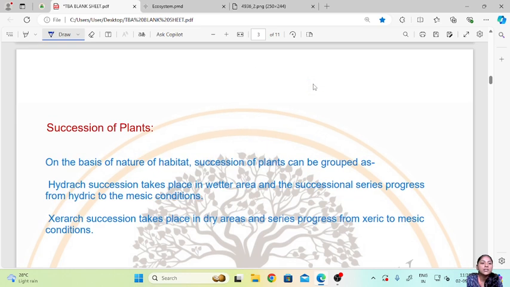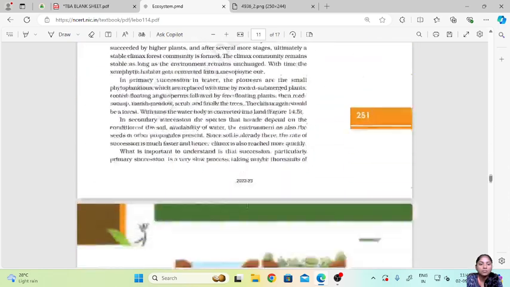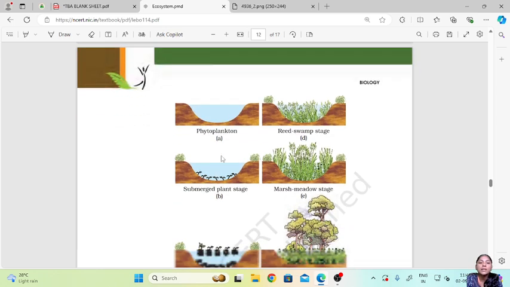Then talking about the succession of plants. On the basis of the nature of habitat, succession of plants can be grouped as hydrarch succession or xerarch succession. Hydrarch succession takes place in wetter areas, and the successional series progresses from hydric to mesic condition. It basically means it takes place in water. Here is an example of primary succession which is taking place in water.